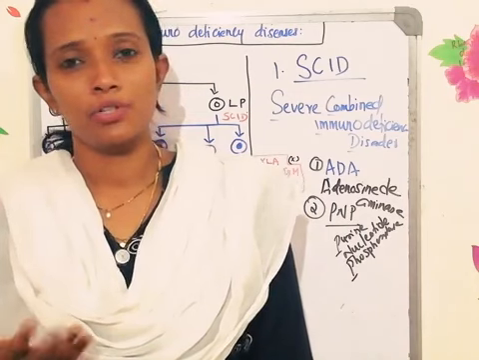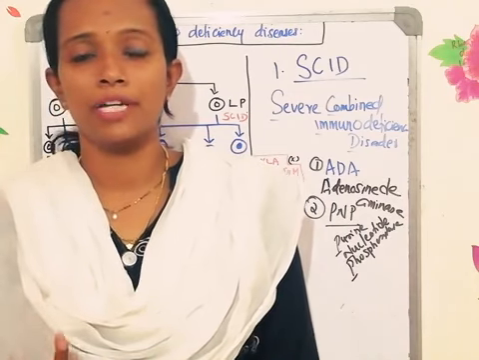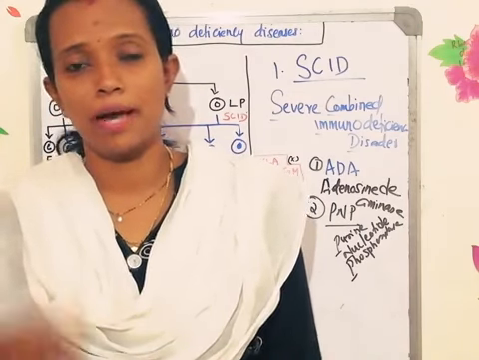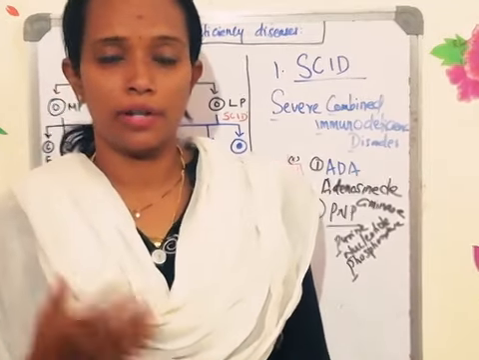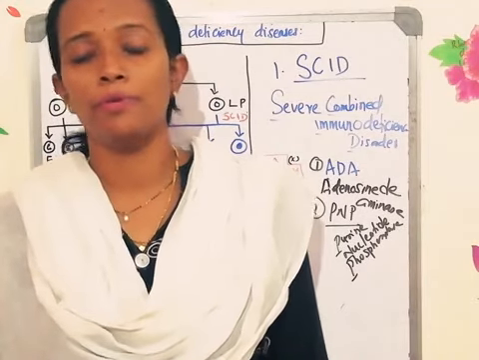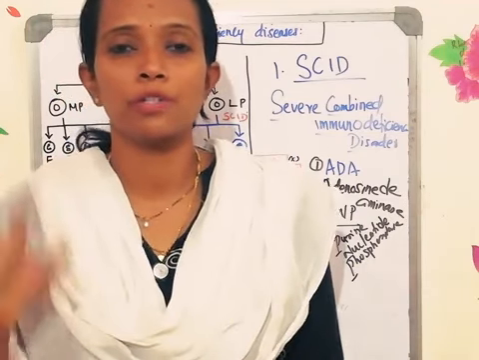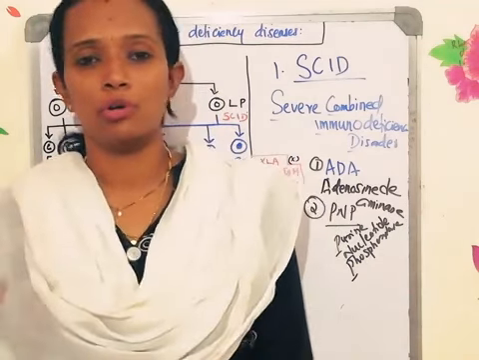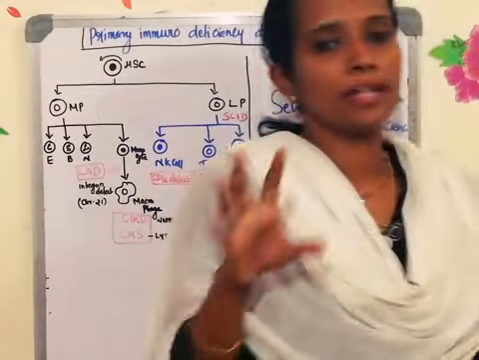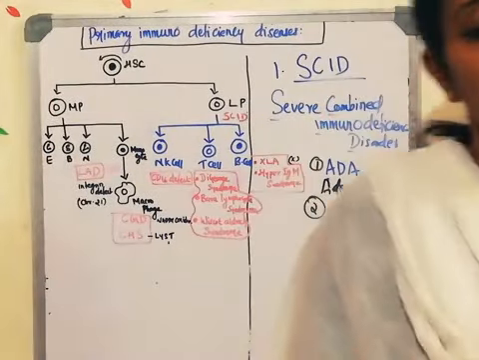Because when thymus is not there, the development of T cytotoxic and T helper cell will not be happening. So when T helper cell is not there, even the humoral immune response will be affected. So both cell mediated and humoral immune response will be affected in DiGeorge syndrome. So DiGeorge syndrome is nothing but the absence of thymus.